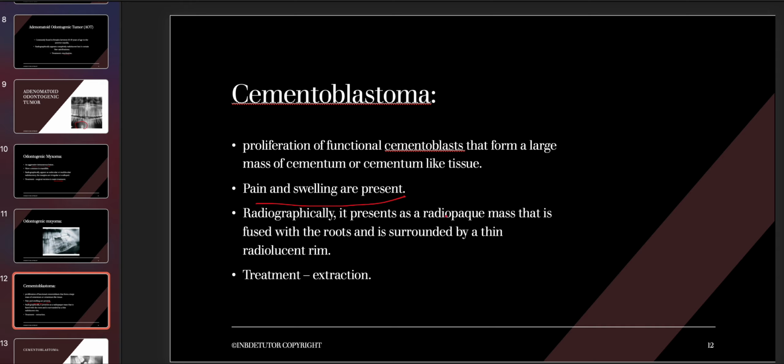So radiographically, it will present as a radio opaque mass that is fused with the root and is surrounded by a thin radiolucent rim. Once again, guys, there is an important point that I forgot to mention here, that it is associated with vital teeth. So the treatment is basically extraction. You will extract the tooth along with that cementum mass.